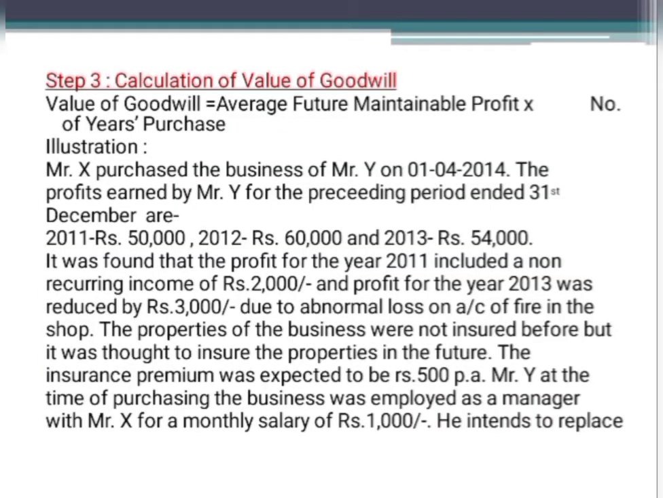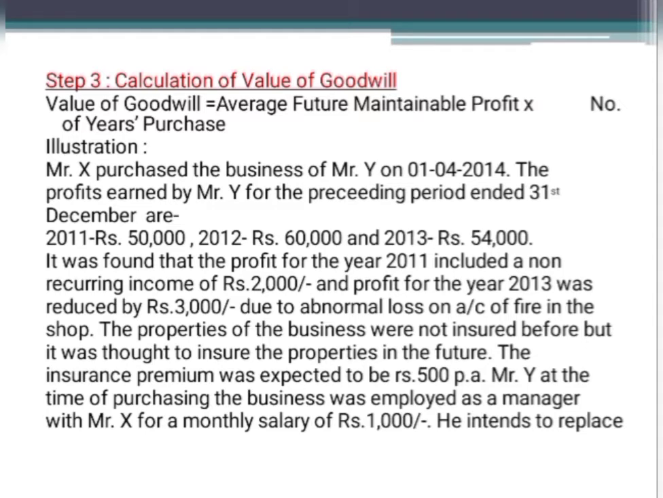So here it is given that Mr. X purchased the business of Mr. Y, which means that earlier the business was carried on by Mr. Y. Now who is purchasing this? Mr. X is purchasing the business of Mr. Y. Okay, and the profit for the last 3 years they have given: 2011 50,000, 2012 60,000, 2013 54,000.